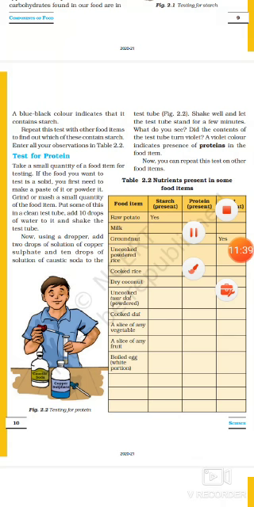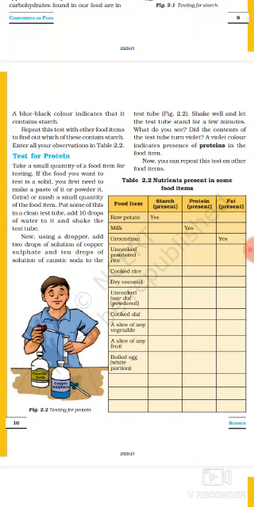The way we did the test for carbohydrates, let's now check the presence of proteins. You have to take a small quantity of the food item to be tested. Grind the food item, then put it into the test tube, then add 10 drops of water to the test tube and shake well. After this, add 2 drops of copper sulfate solution and 10 drops of caustic soda solution to the test tube and shake well. Observe the color of the mixture. Violet color indicates the presence of proteins in the tested food.